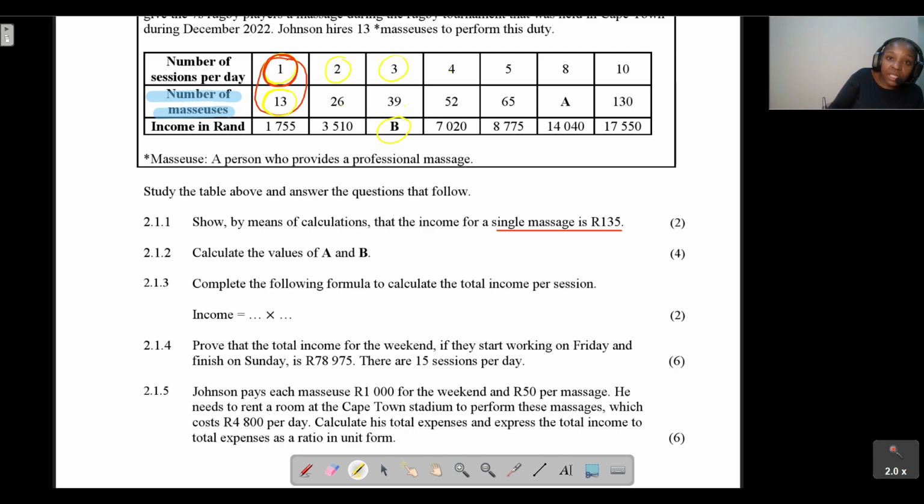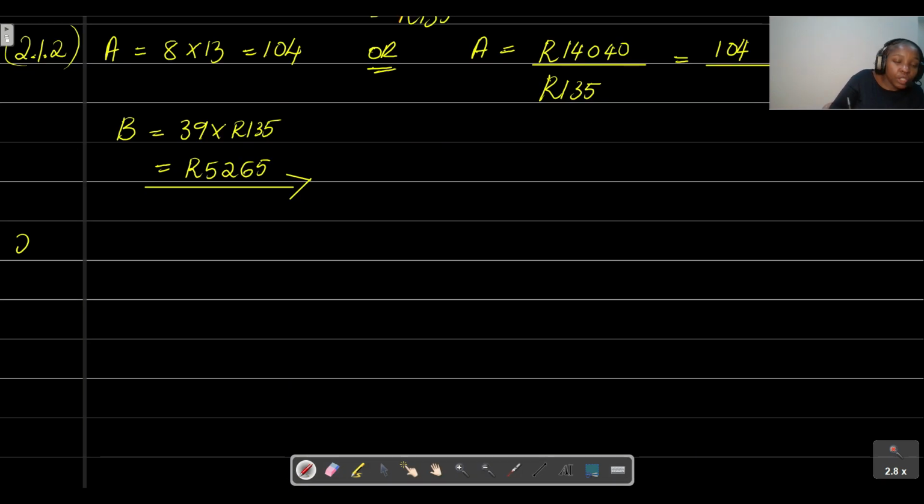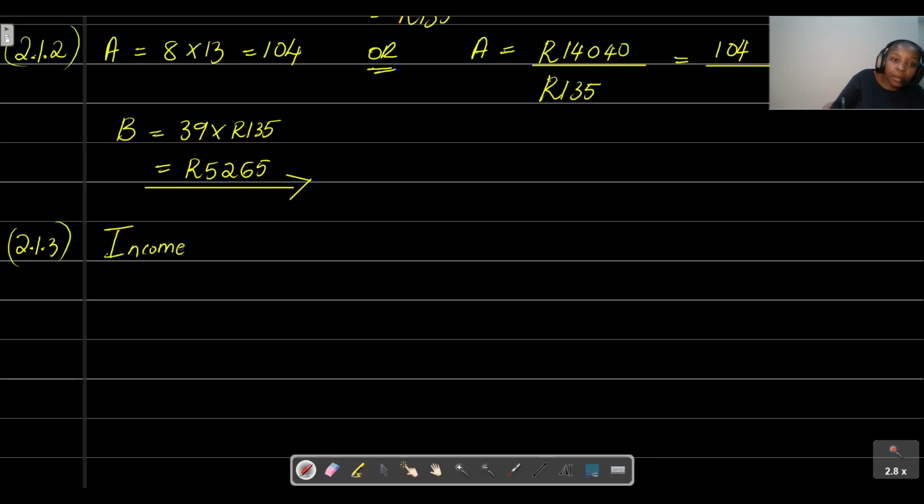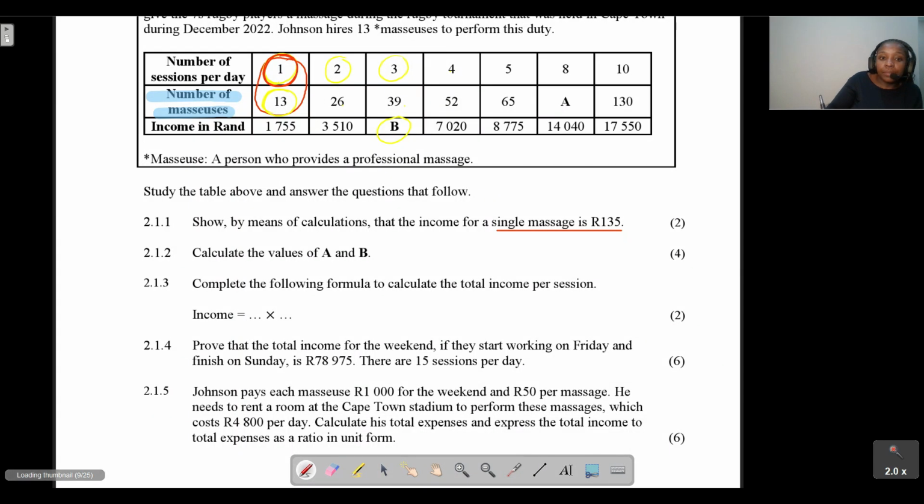So for question 2.1.3, the total income per session is equal to the number of masseuses multiplied by the price for a single session, and this is the formula that we use.